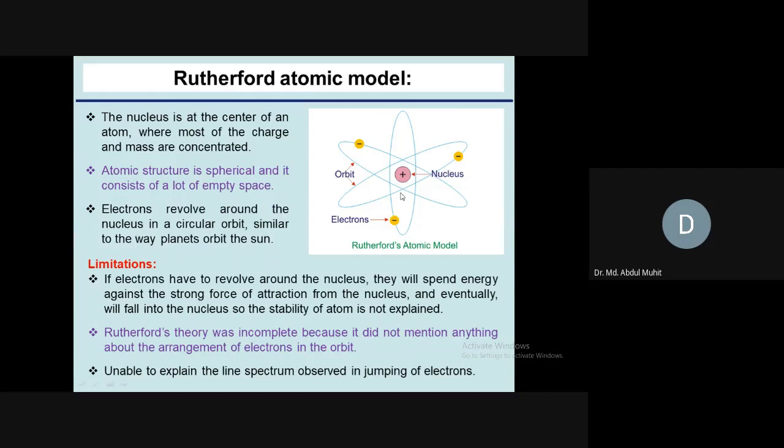This model cannot be stable because of the energy spent by the electron. That is the main problem. Second problem is it cannot show the arrangement of the electrons in the atom. And third one, it is unable to explain the line spectrum that is observed by jumping of electrons. So these three problems occurred in the Rutherford atomic model. Anyway, he discovered the nucleus. That's why he made a breakthrough in science research, and it gave a huge impact in modeling the atom structure.